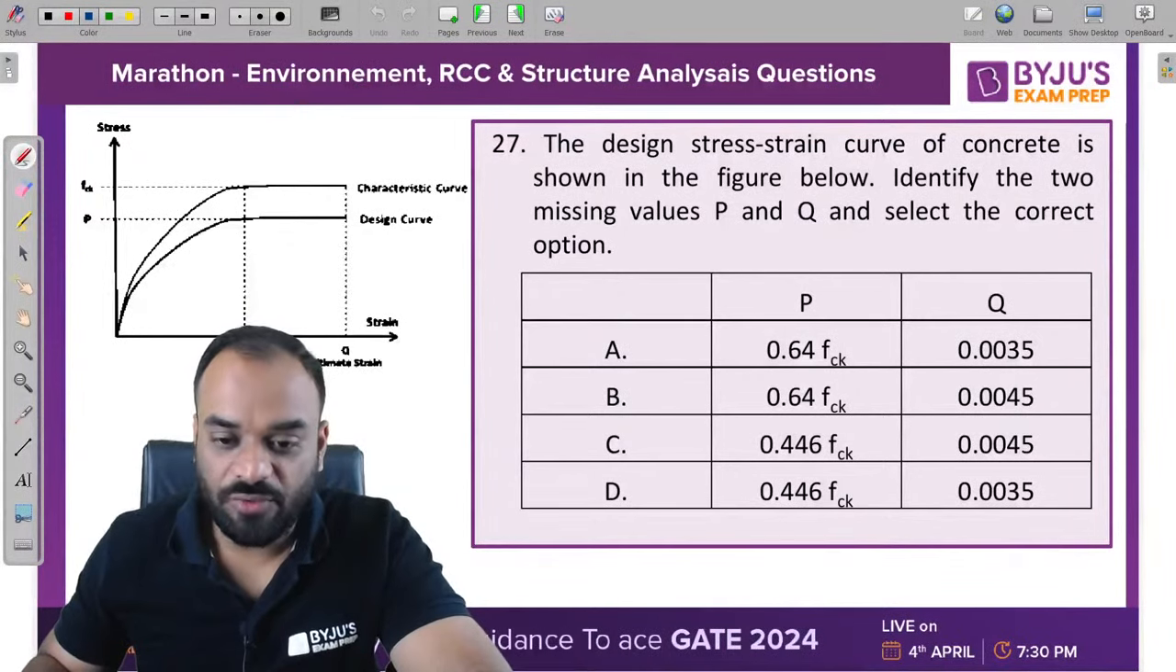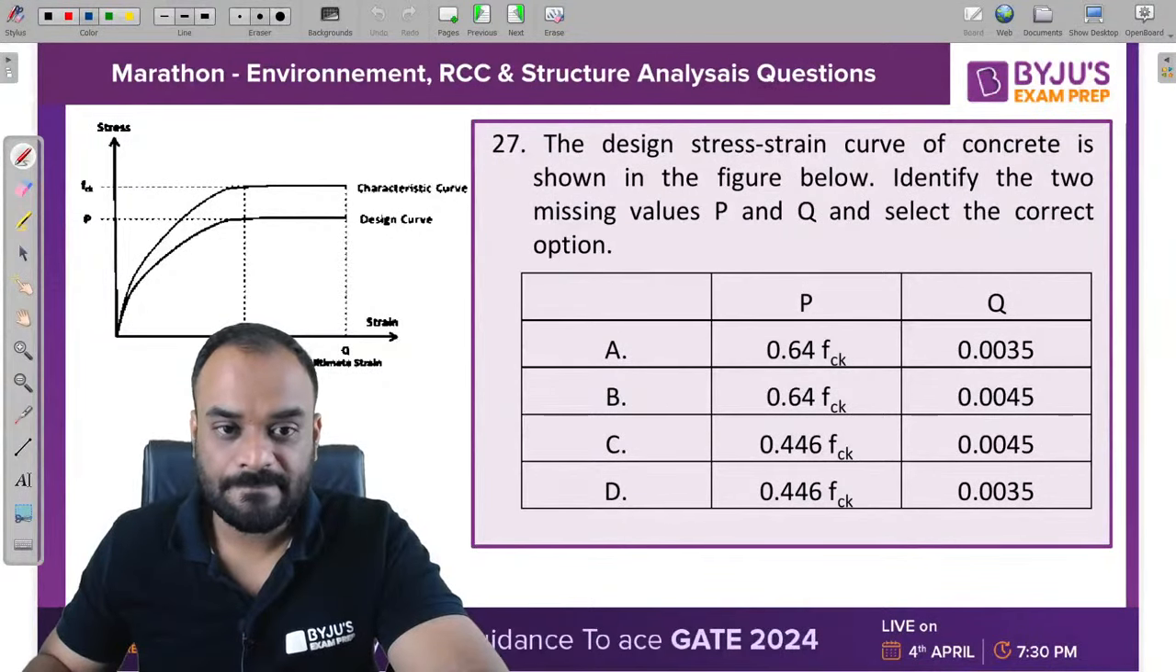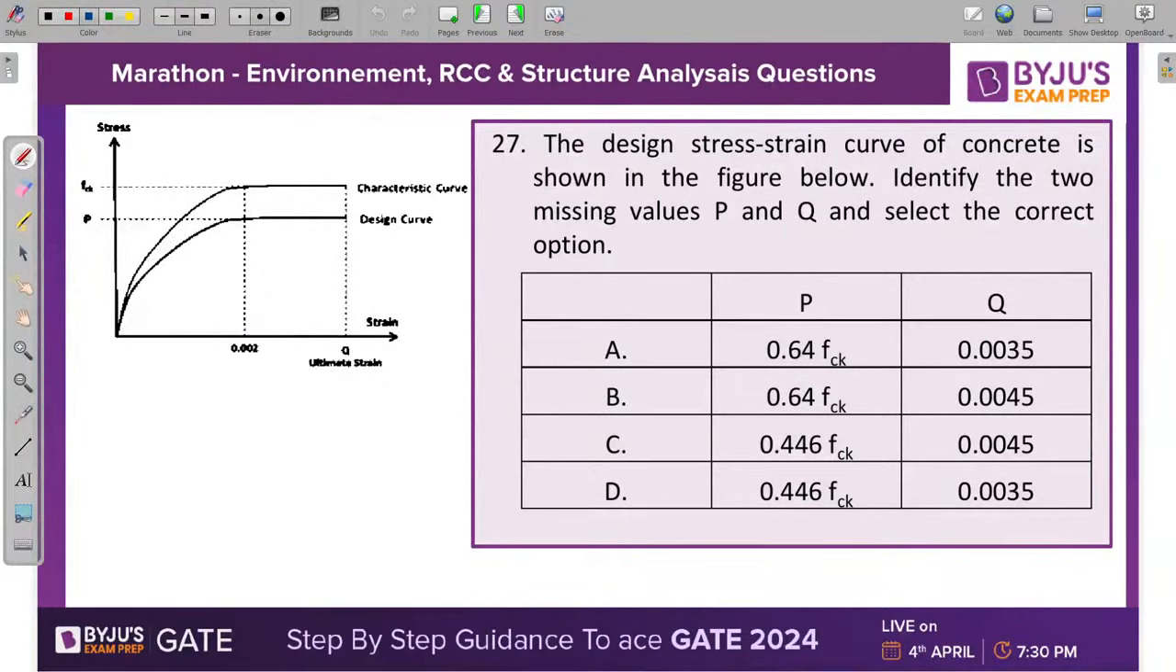Kindly observe the question very carefully, guys. Okay, now you can see the question properly. So there is a design stress and strain curve, right? And you need to identify the missing values P and Q. This is basically the P value and this is basically the Q value. Tell me guys, what should be the answer for this? This is P and this is Q. D again.